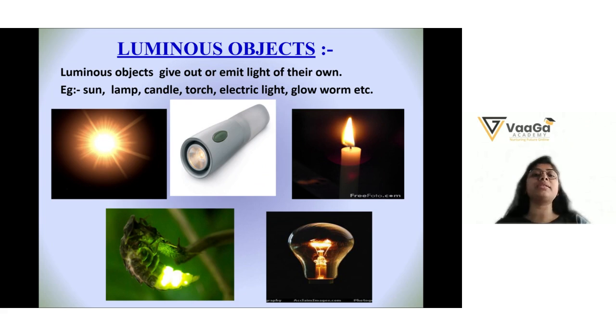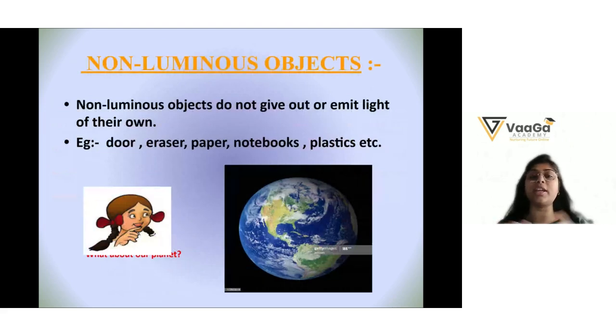So luminous objects are objects which give their own light, which produce their own light. Those objects are called the luminous objects. The examples of luminous objects, you can see in the images below: the sun, the natural source of light, torch, candle, electric light. These objects have their own light, so they are called the luminous objects. Non-luminous objects do not give out or produce their own light. Let's say door, eraser, paper, notebooks, plastics, etc. These are called the non-luminous objects.